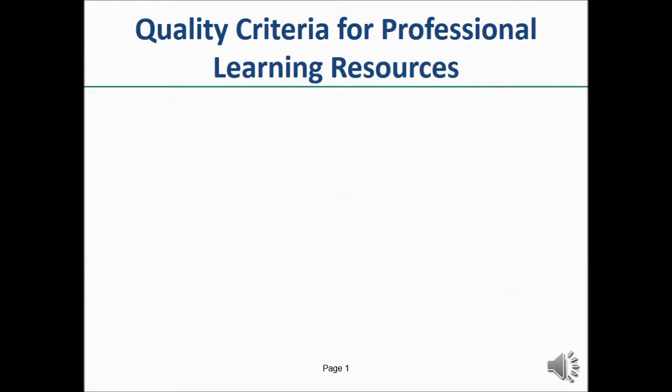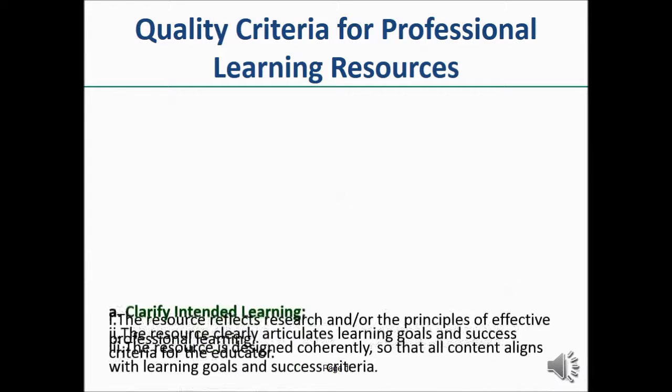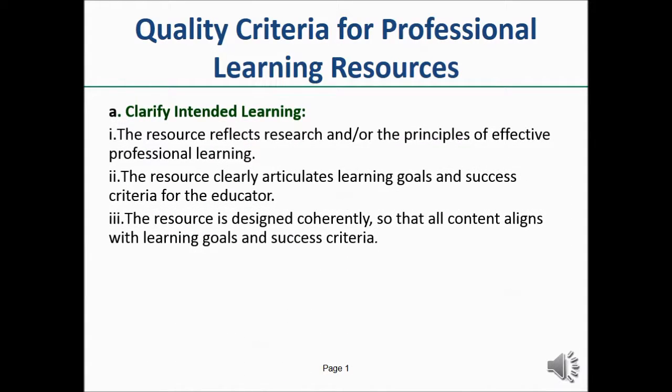When we apply the 4 attributes to the quality criteria for professional learning resources, we should find the following. If the submitter identifies the resource as demonstrating the first attribute, clarify intended learning, you should see that the resource reflects research and/or the principles of effective professional learning. The resource clearly articulates learning goals and success criteria for the educator. The resource is designed coherently so that all content aligns with the learning goals and success criteria.